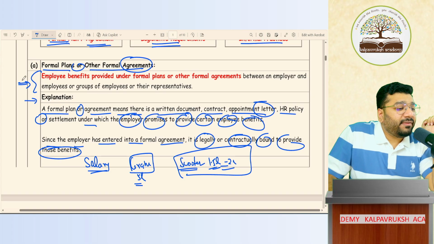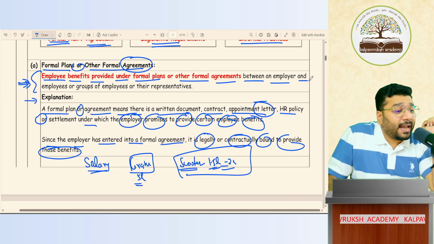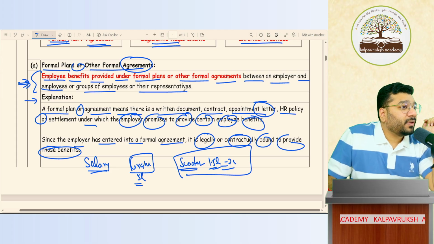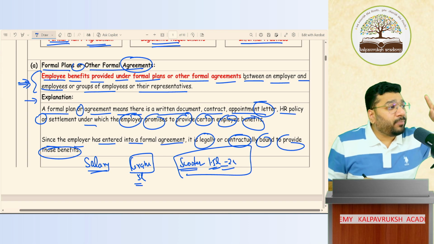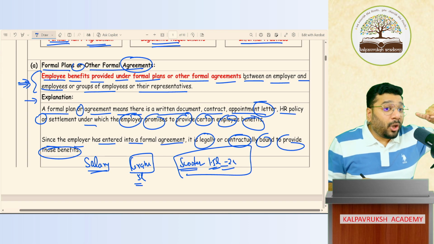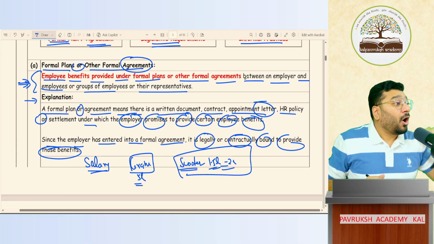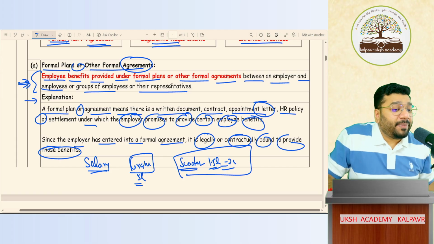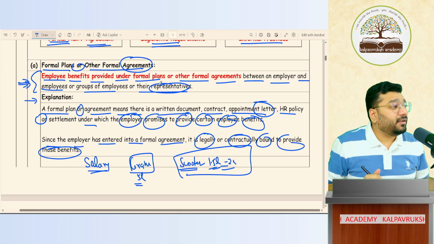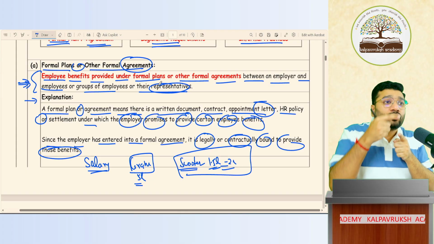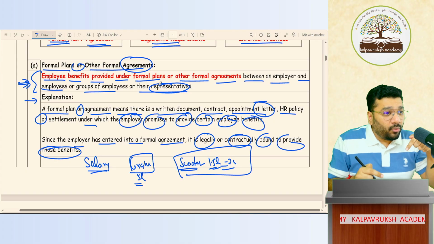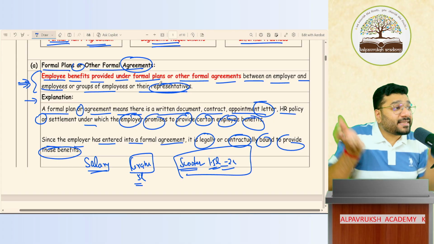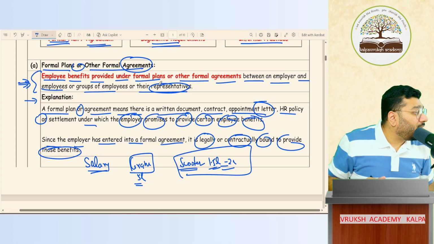Now, this is the main language given in the accounting standard. Employee benefit provided under formal plan or other formal agreement between an employer and employee or group of employee or their representative. So this agreement can be between employer-employee, or employer and group of employee, or employer and their representative. So between them there is one agreement. In that agreement we are saying that I'll pay you so much now and in future. So everything is formally agreed upon. Got it, not got it.